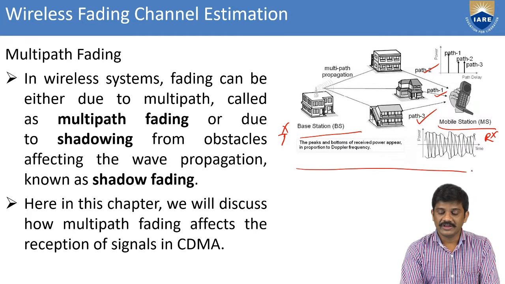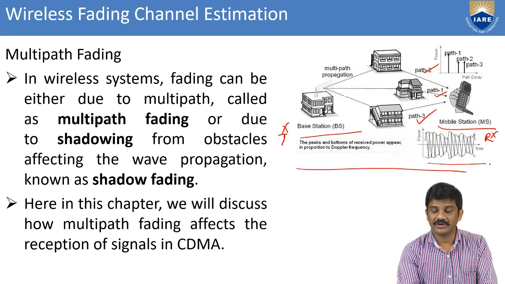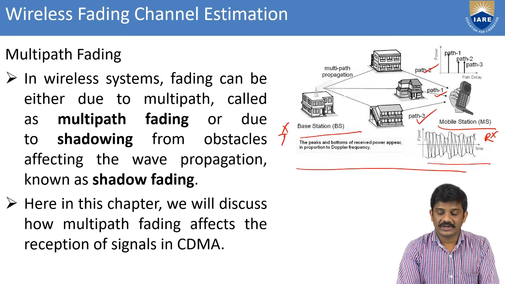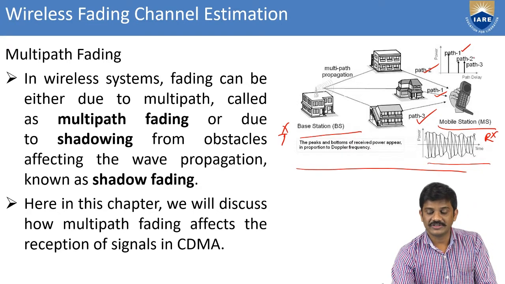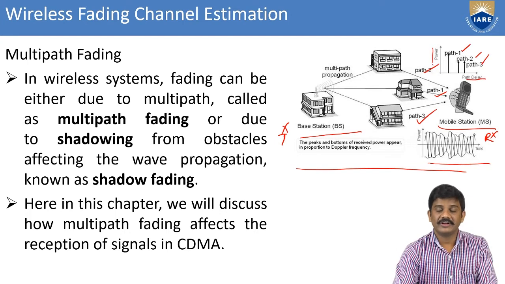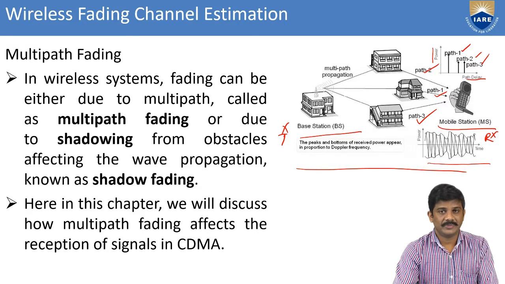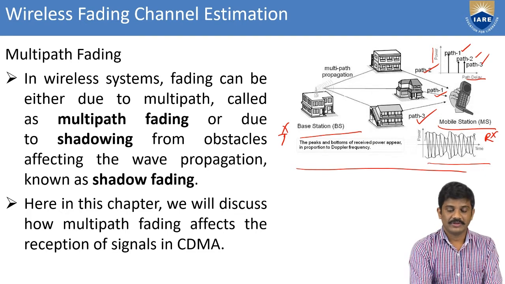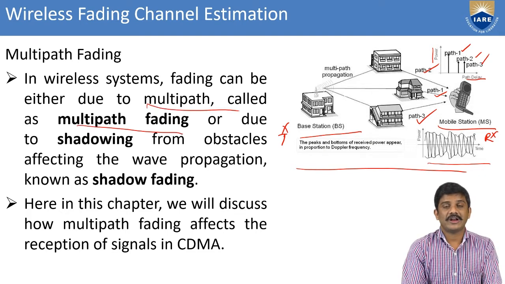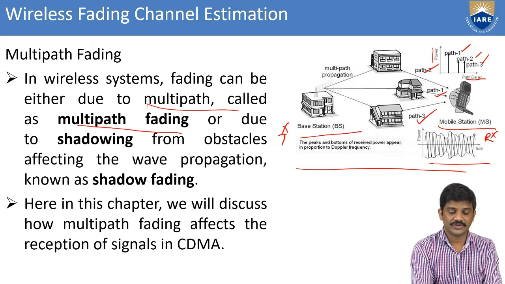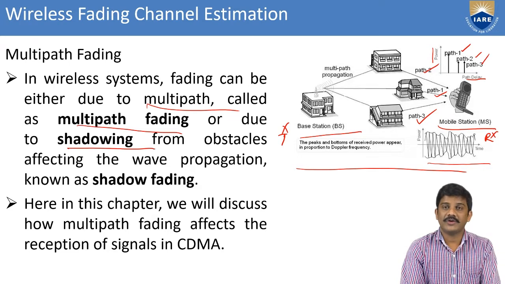You can observe clearly these peaks at the bottom of the received power appear in propagation of the Doppler frequency. In this diagram you can also observe path 1 with its intensity, path 2 and path 3. This is the path delay in between the power. Here the increase of the power and the distance of the wave also depend on the multipath fading. In a wireless system, fading can be either due to multipath, called multipath fading, or due to some weather condition, called shadowing, also shadow fading.